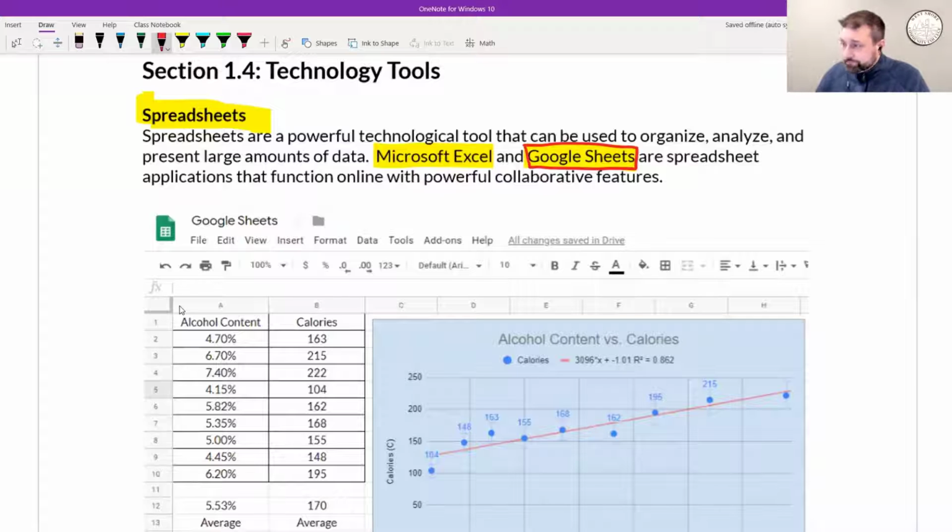As a matter of fact, I would say virtually 95% of the formulas are identical between Microsoft Excel and Google Sheets. For example, if you go to Excel and you type in equals average, it will find the mean of the data set. If you say equals median, it will find it. If you say equals mode, it will find the mode. So the formulas are all pretty much identical, okay? And so knowing one means that you'll know the other.